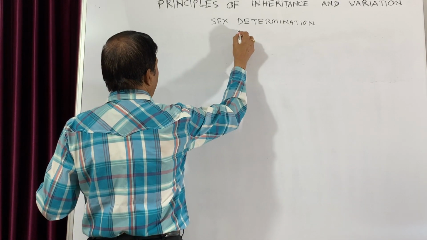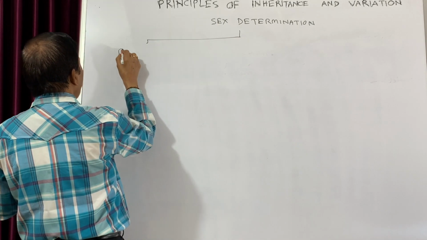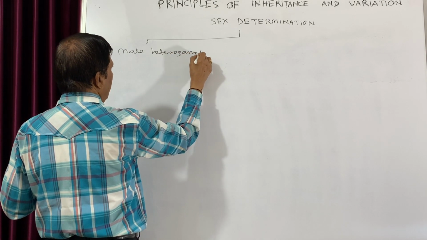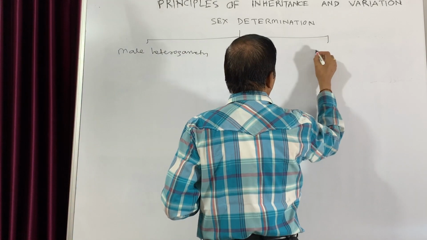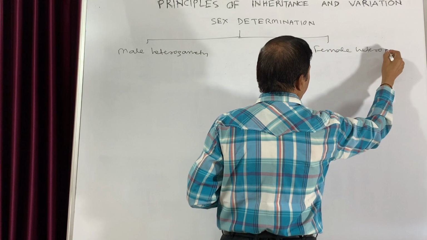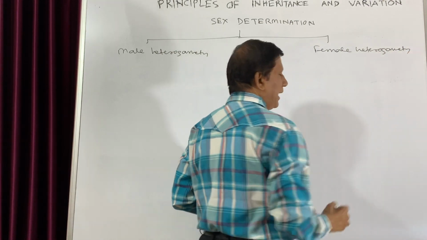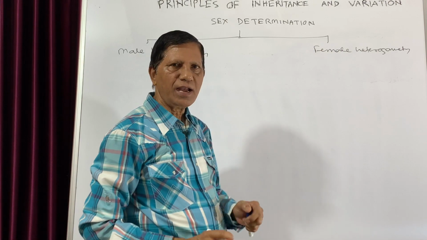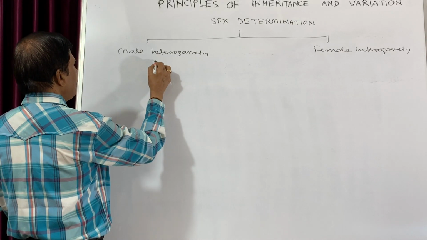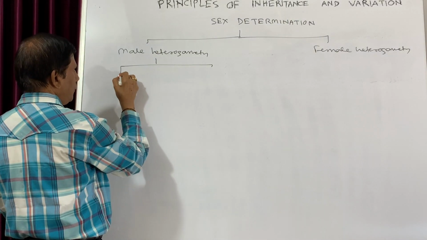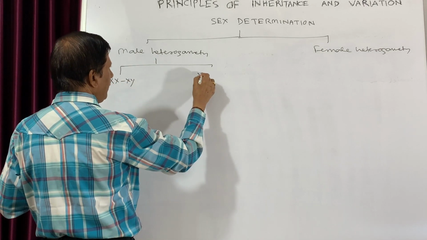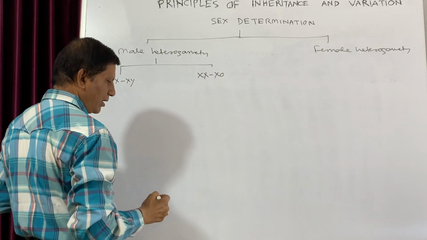So sex can be determined by means of male heterogamety, and the other is female heterogamety. That means in female heterogamety, the eggs or the ova that are produced by females are different, while in male heterogamety, the sperm produced by the males are different. Now this male heterogamety is again of two types. It may be XX-XY type, or it may be XX-X0 type.